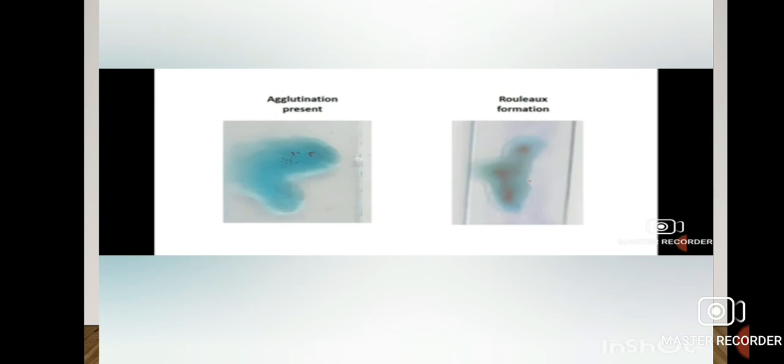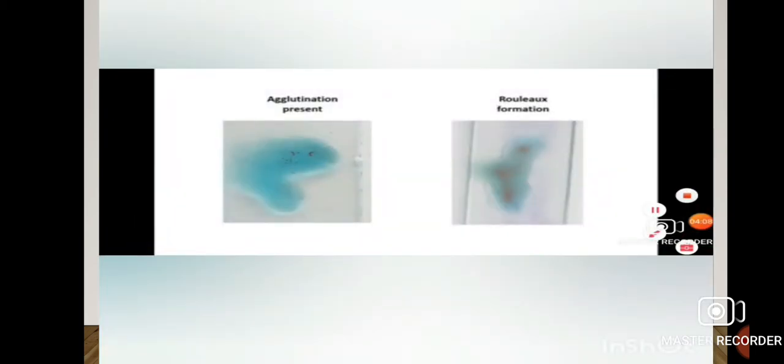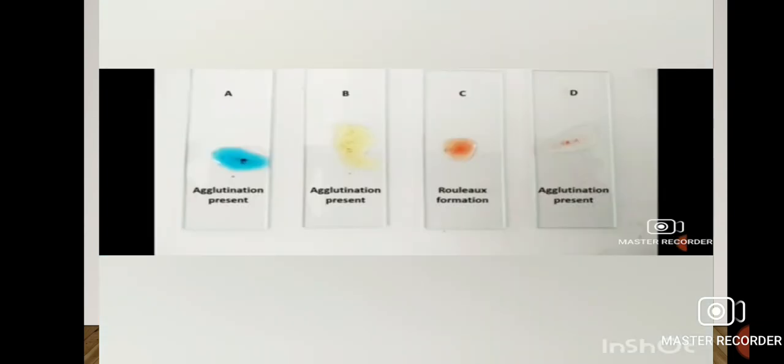Here you can see the difference between agglutination and Rouleaux formation. Agglutination is seen like dust-like particles, while Rouleaux formation is seen diffusely in the medium. Here is the final interpretation of our practical.